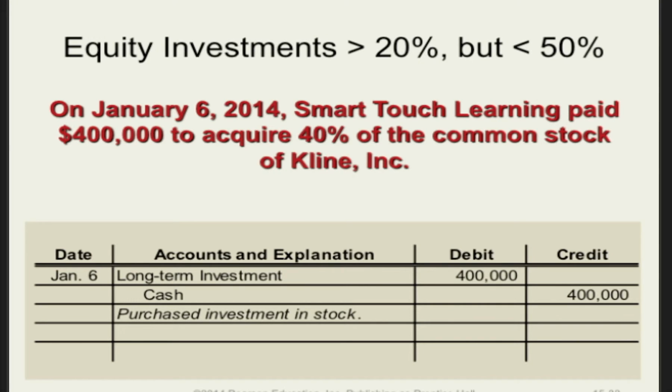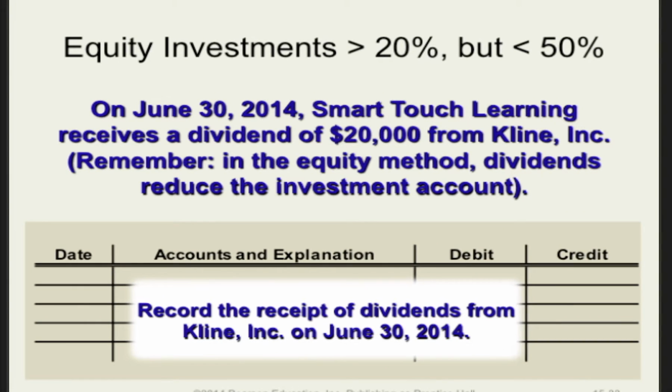However, moving on. On June 30th, 2014, SmartTouch Learning receives a dividend of $20,000 from Klein Incorporated. Record the receipt of dividends from Klein on June 30th, 2014. This is where it gets a little bit different. Of course, we're going to debit cash for the amount just like we would any other time.